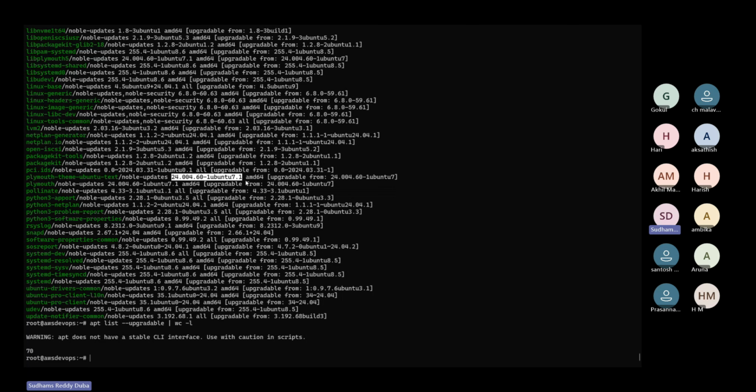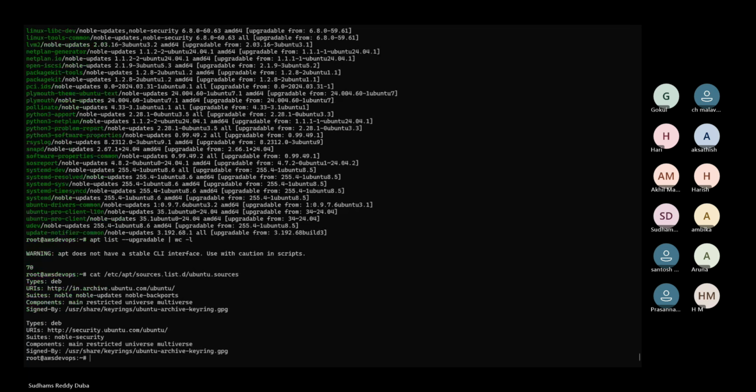So from which repository will it download? Noble-updates. So where is Noble-updates? Let us see what the URL of that is. Let me show you. So what does it mean? It will download from this particular repository URL. So that is the information you can see here.